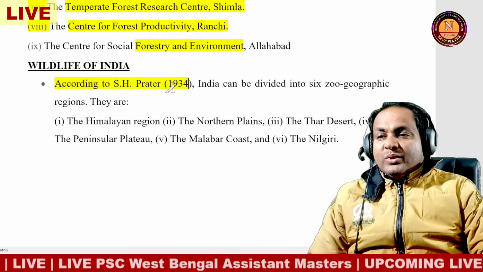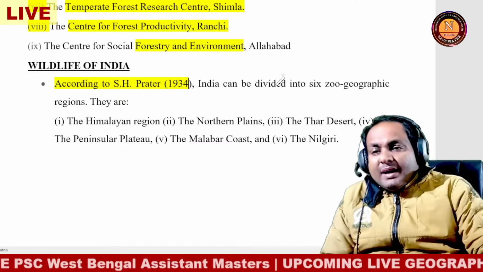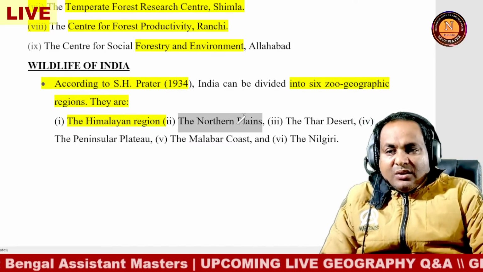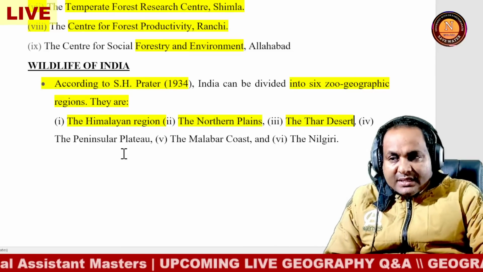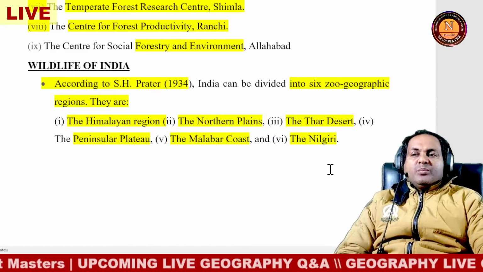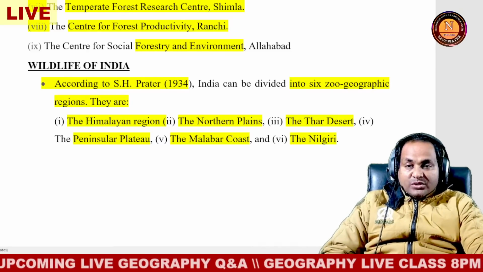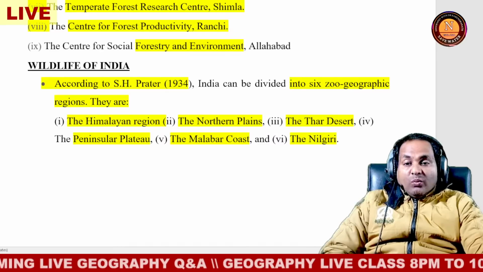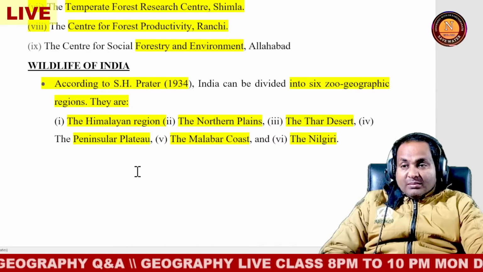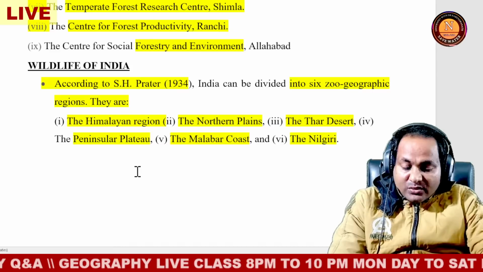Wildlife of India. According to H.S. Prater, India can be divided into 6 geographical zones. They are the Himalayan region, Northern Plain region, Hot Desert region, Peninsular region, and Malabar coast and Nilgiri. So the wildlife of India is very important, the most important. What is the wildlife? Basically, according to region, they are the Himalayan region, Northern Plain region, Hot Desert region, and the Peninsular Plateau.